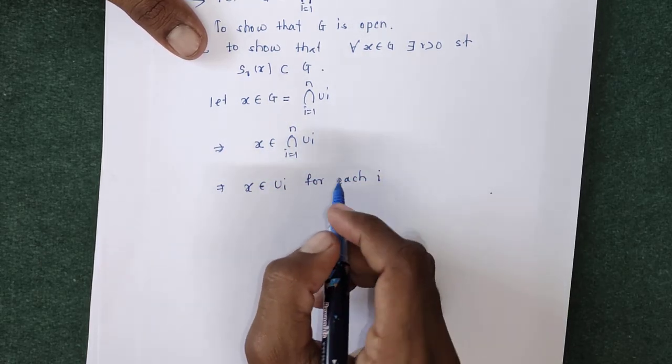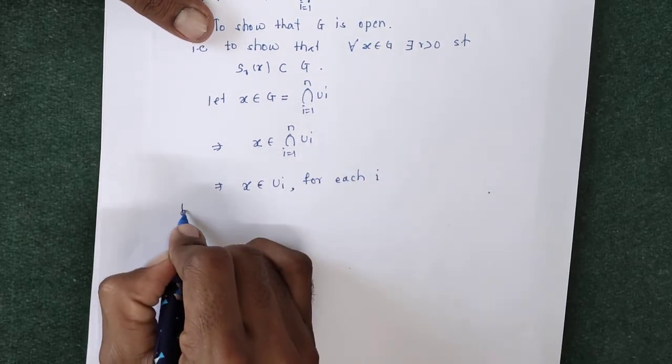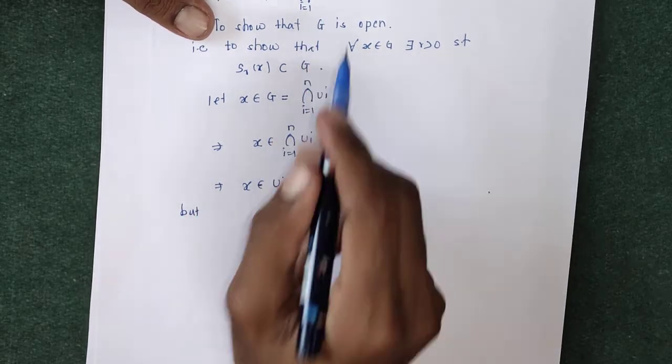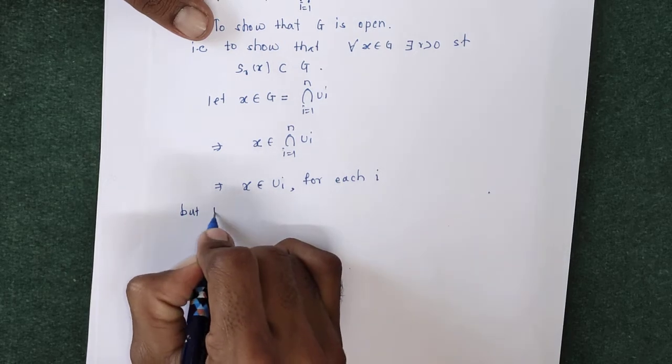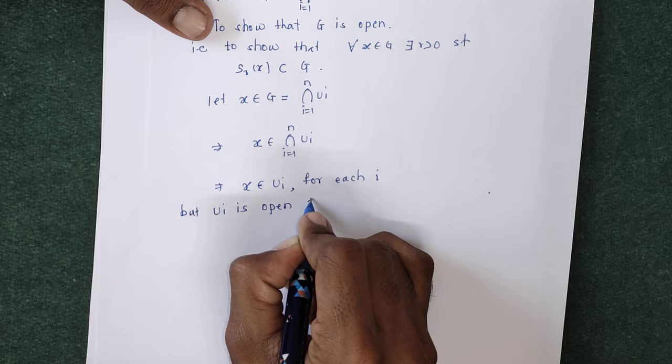This x belongs to ui for each i, and this is a finite collection of open sets, where each ui is open.